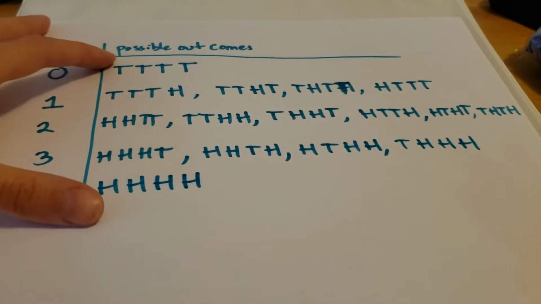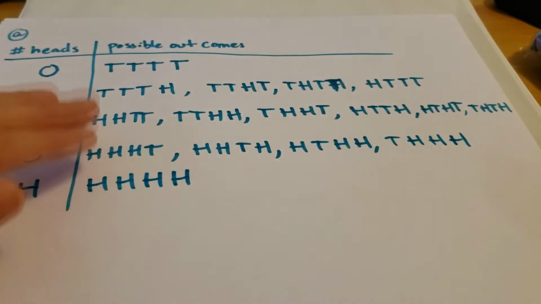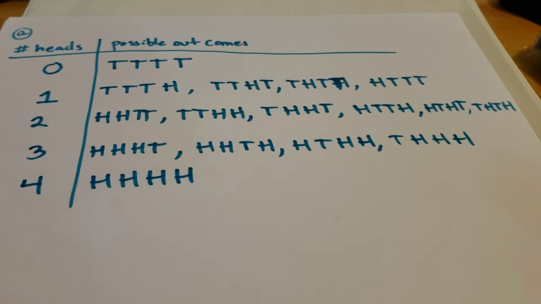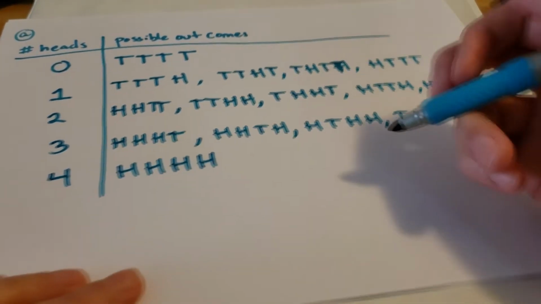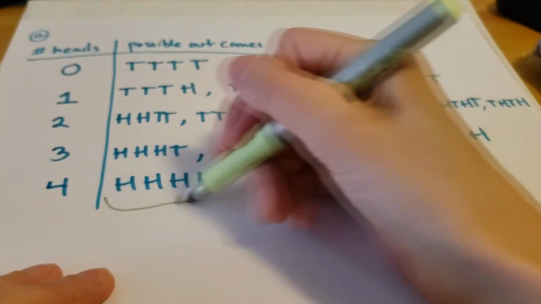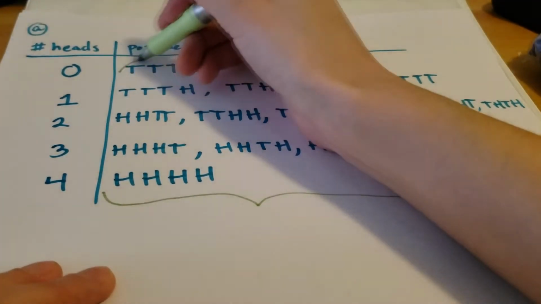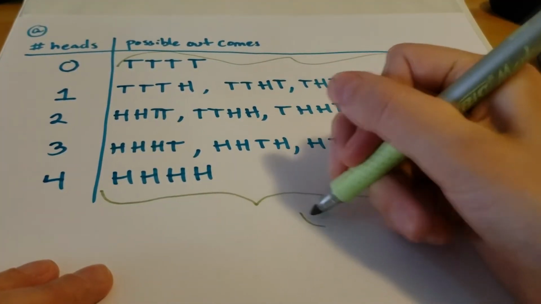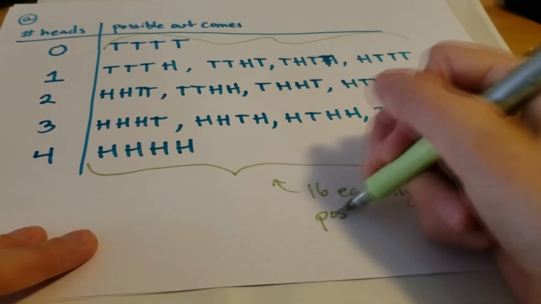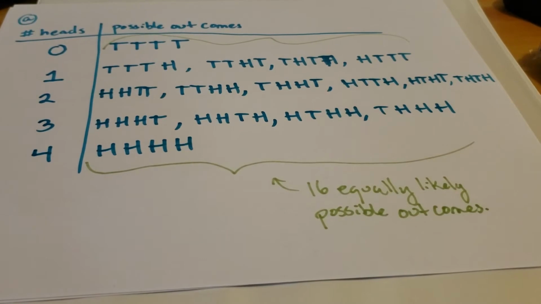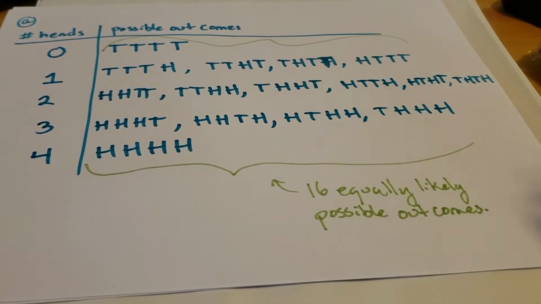Okay, so everything that we have over here, these are all of our equally likely possible outcomes. And it turns out there are 16 of them.